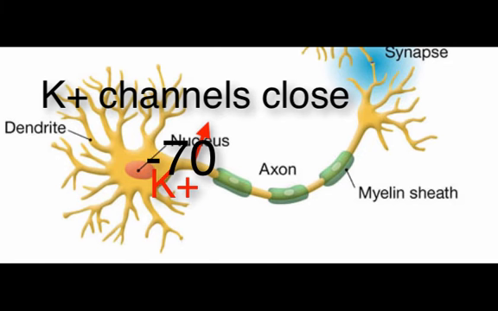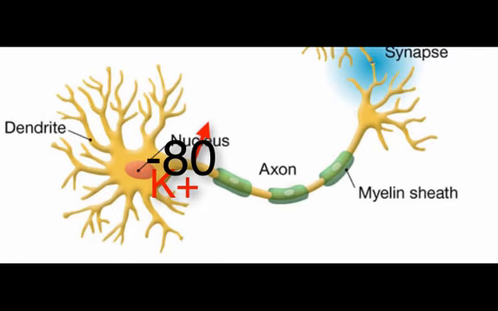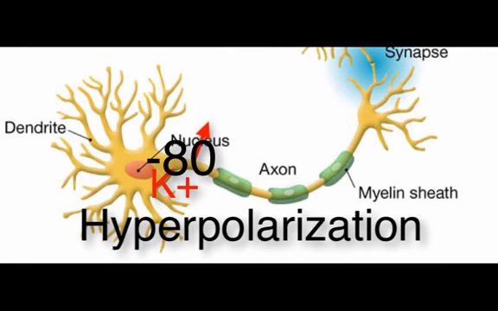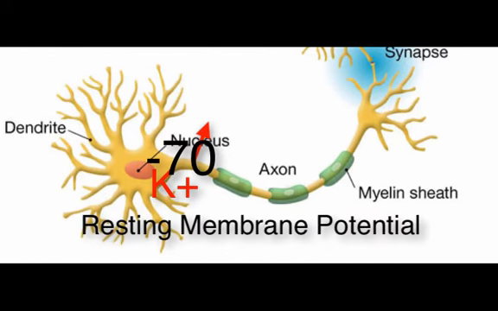But since not all the channels close at the same time, some potassium will continue to leak out, causing the voltage to drop below the negative 70 resting membrane potential to negative 80 millivolts. When the voltage drops below the resting membrane potential, it is called hyperpolarization. Hyperpolarization will continue until all the potassium-gated channels are closed and the voltage rises to negative 70 millivolts, which is the resting membrane potential.